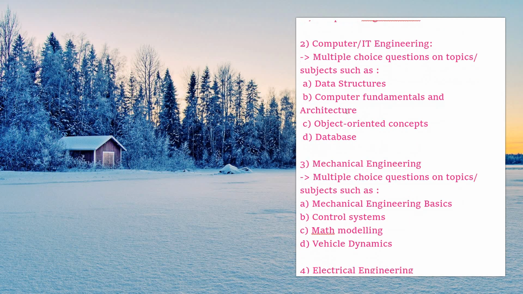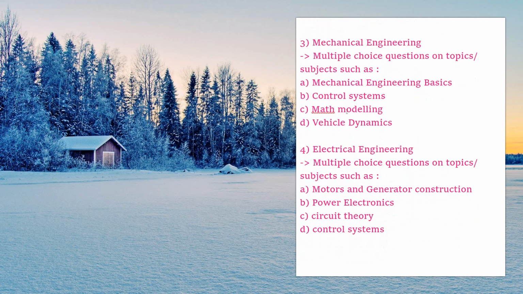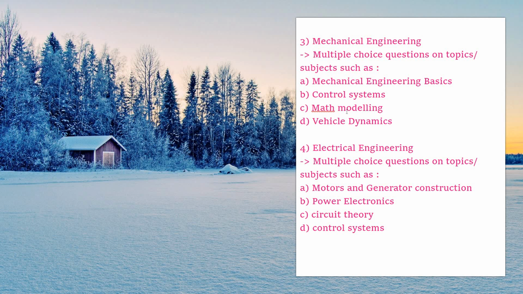And next thing is computer or IT engineering. For those who have chosen computer or IT engineering, once you complete section A, then within section B you can expect multiple choice questions on topics or subjects such as data structures, then computer fundamentals and architecture, object oriented concepts, and finally the database. So this is the syllabus for computer or IT engineering. And next is the third part, mechanical engineering. Again you can expect multiple choice questions on topics such as mechanical engineering basics, then control systems, math modeling, and vehicle dynamics. So this is the syllabus for mechanical engineering.